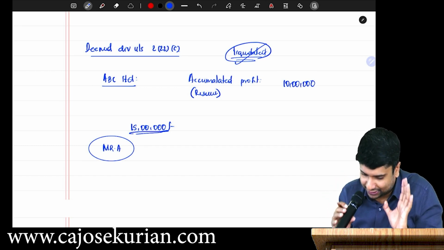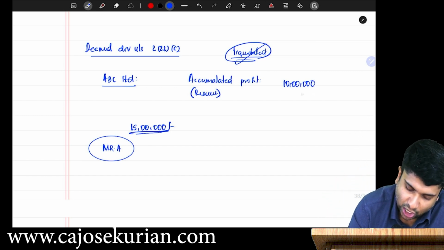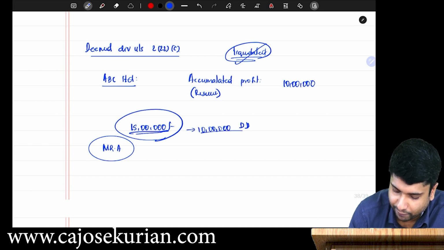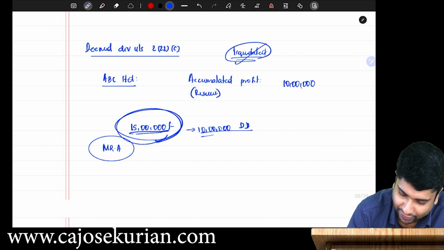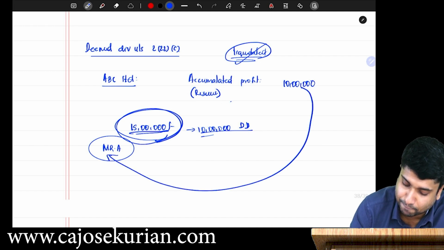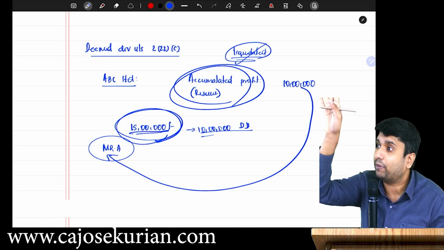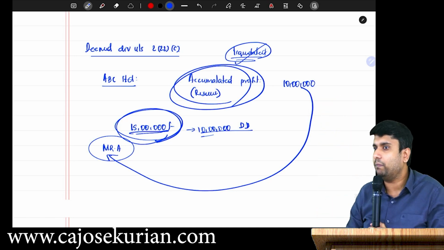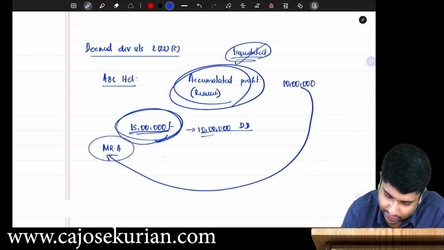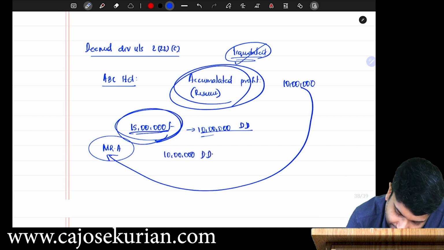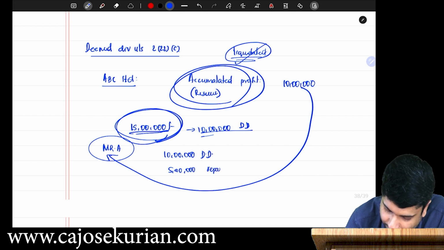So if it is so, then what does the department say? Out of this 15, 10 lakh shall be deemed to be dividend, because out of this 15, Mr. A will receive 10 lakhs for the surplus balance in the company. The rest 5 lakhs is for his share capital in that particular company. Are you with me? Out of this 15 lakh, 10 lakh will be deemed to be dividend, and 5 lakh shall be treated as repayment of capital.